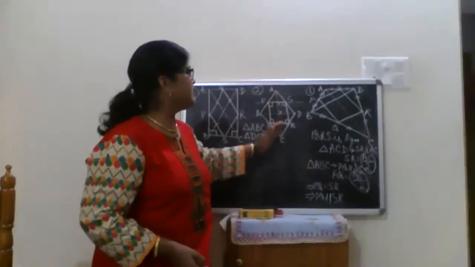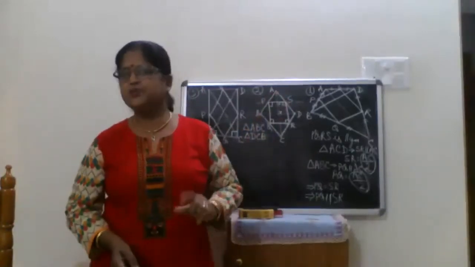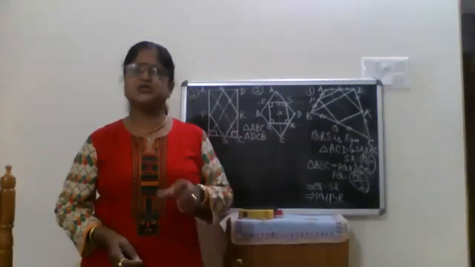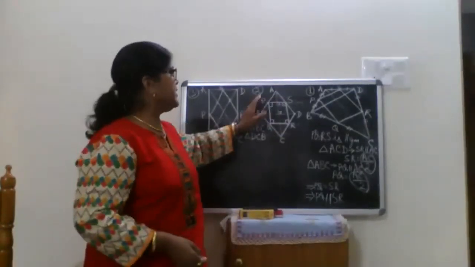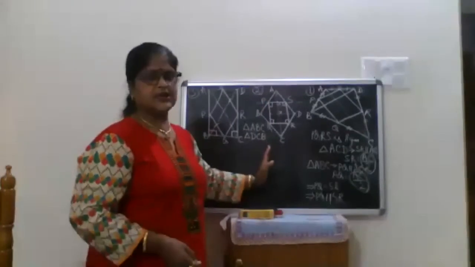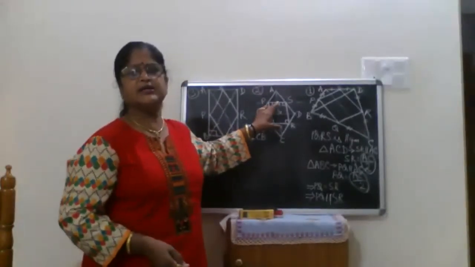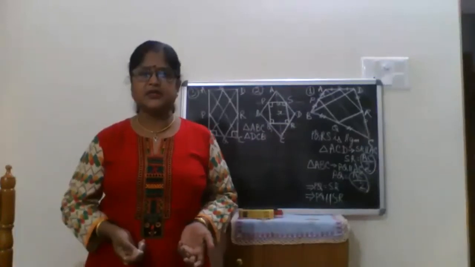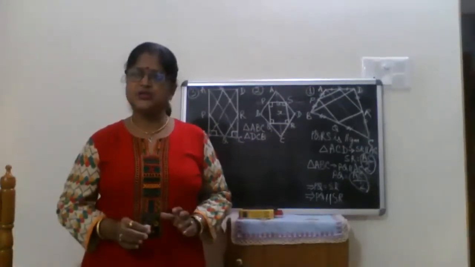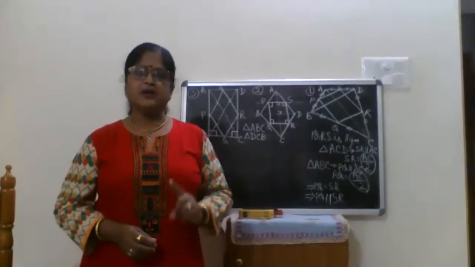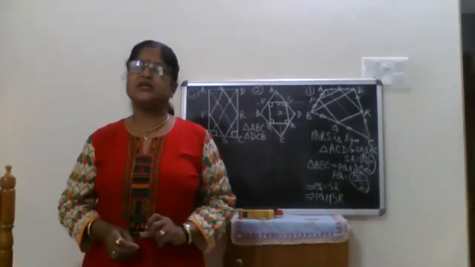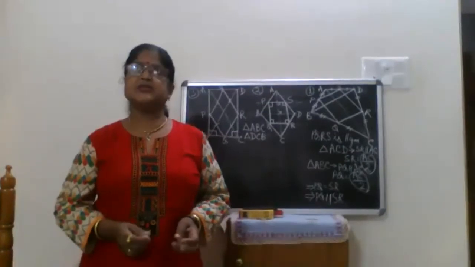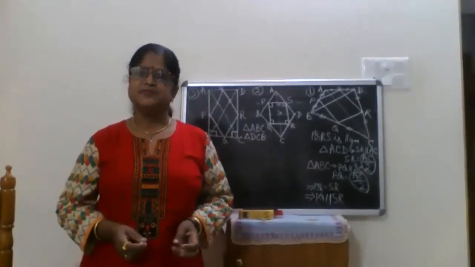Each angle of the quadrilateral formed by joining the midpoints of the rhombus is 90 degrees. What is the reason? Because for two parallel lines, if I consider a transversal, the co-interior angles are supplementary. Hence, each angle is 90 degrees. Understood? A parallelogram with each angle 90 degrees is a rectangle. Is that clear? Yes, ma'am.